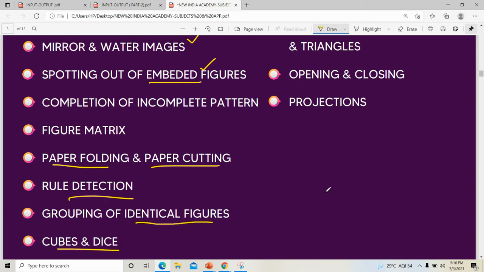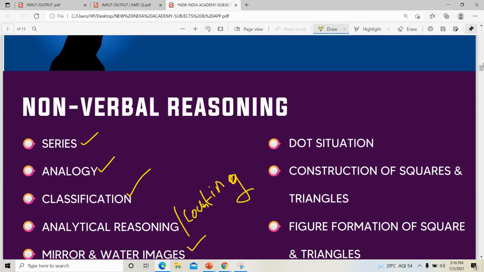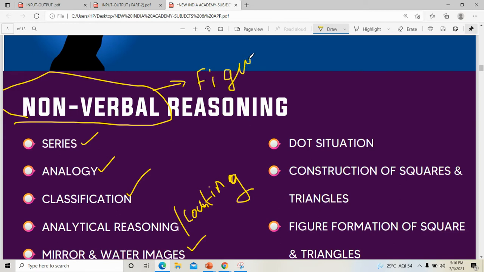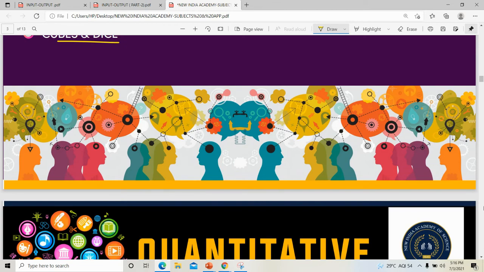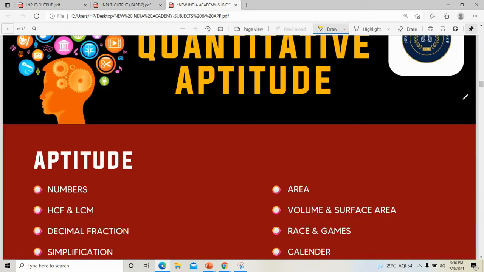Then cubes and dice. There is so much related to figures. All these things are related to figures. So non-verbal reasoning includes figures only. They will represent the question in terms of figures, and we have to analyze it. Okay, they will give everything in terms of figures. So that is about reasoning.